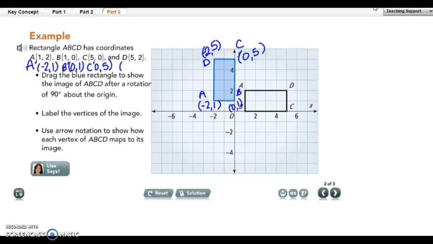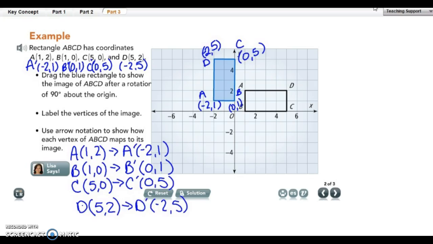And D prime, we're going to have -2, +5. Once again, you should notice that our numbers have swapped places and we have changed our signs. Okay, and we just want to show the arrow notation to be able to show that. So this is what your arrow notation should look like for each of those vertices.